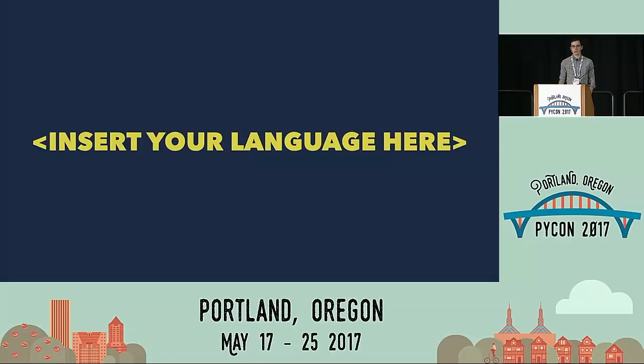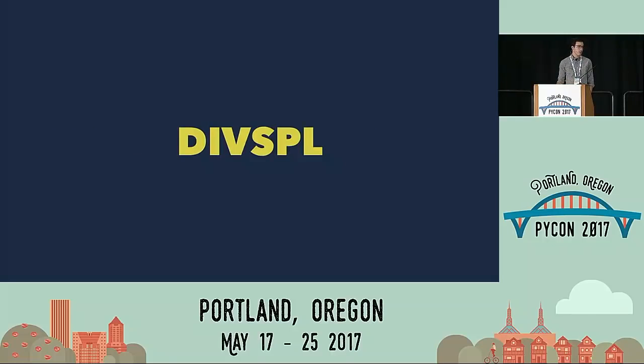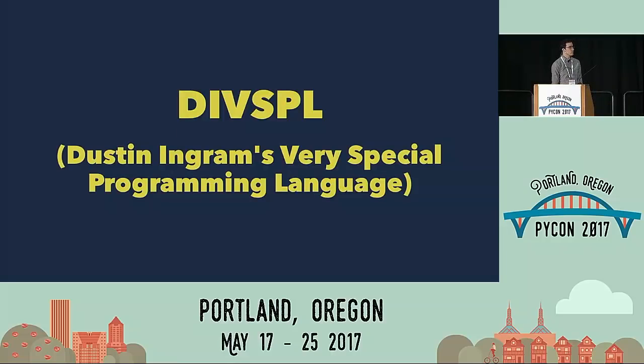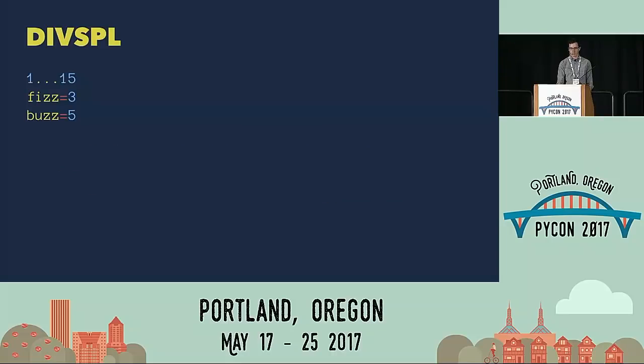Could I make my own language and then use it to solve the problem? If I did, I'd call it DIVSPL, which obviously stands for Dustin Ingram's Very Special Programming Language. And the number one priority of this language is going to be able to implement FizzBuzz as quickly as possible. Since it's my own language, I can make the syntax anything I want, right? And I sort of thought, let's make this really simple. Let's make it just the minimum amount of information necessary to encapsulate a certain FizzBuzz problem, right? So the first thing in DIVSPL would be a range of integers that you want to print. And then you have these assignment-like things saying fizz is 3, buzz is 5. And this is it, right? This is what I imagine to be a FizzBuzz implementation.